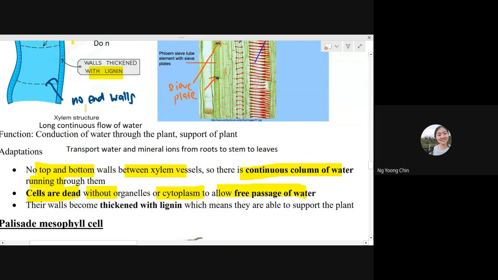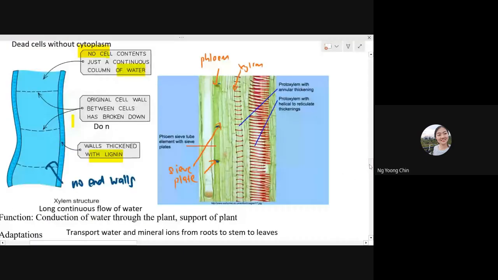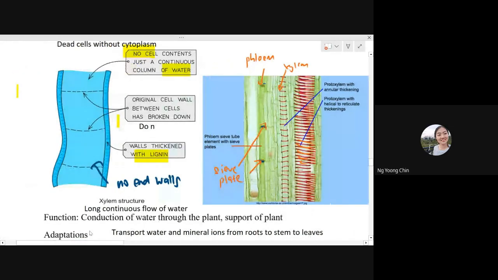And then their wall are thickened with lignin, so it means that they're able to support the plant. Okay? Actually, the lignin helps to thicken the xylem wall. They have their pattern. So this is the pattern you can see. See this one? This is the pattern. You can view on this picture. You can see the knot. There's a pattern like this.